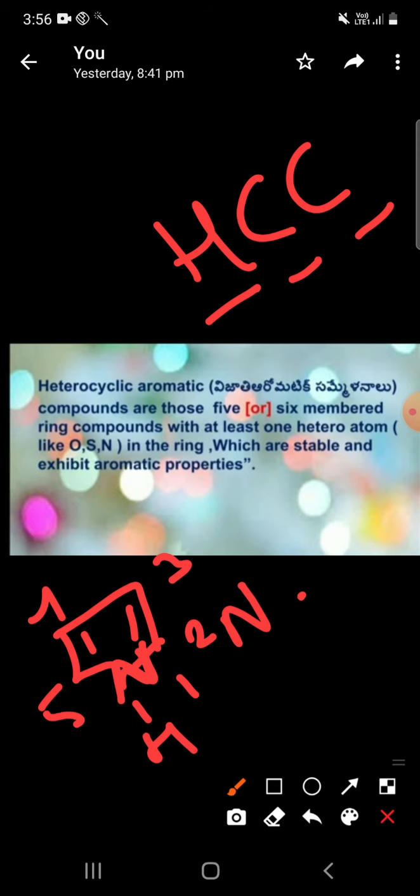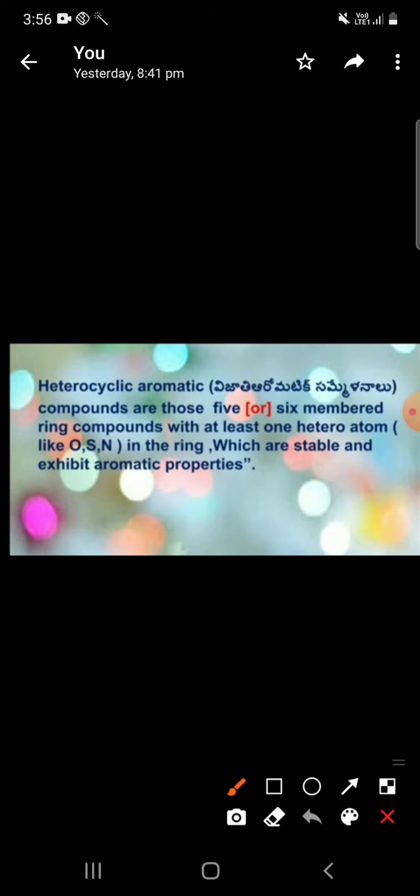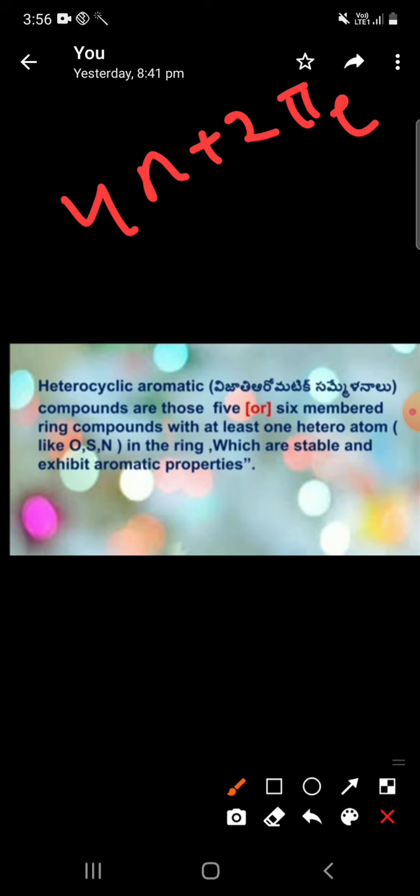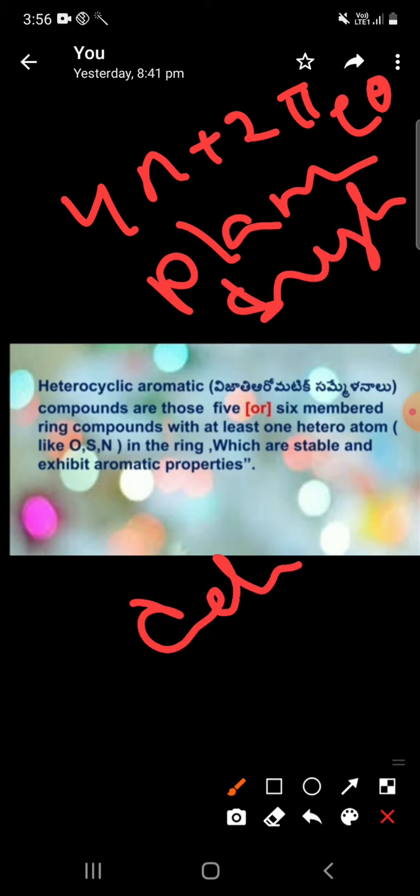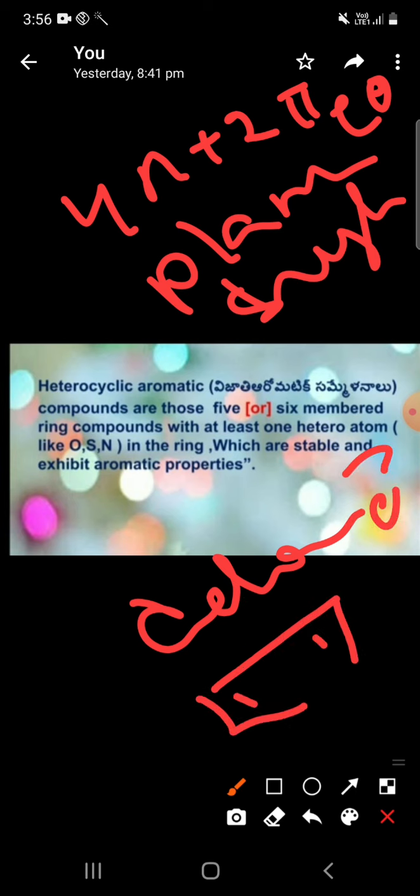Then what is an aromatic compound? According to Huckel rule, it says the 4n plus 2 pi electron rule, and planarity, it's a planar structure, and hybridization and delocalization of electrons also. Whatever it may be, if the structure is given like this, what is the structure? It is pyrrole. It is a pyrrole structure.